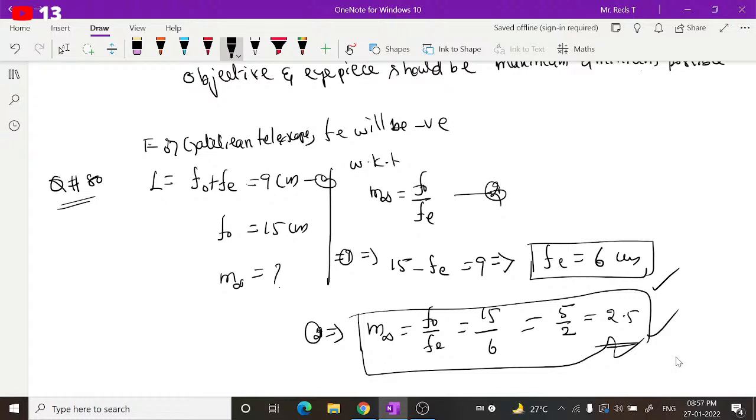I got fe is minus 6. Actually, here no need to worry about the sign, guys. Of course, you can take it as minus, but magnification means only the value, if you consider that, you'll get this one. Fe can be 6 or minus 6, because I said already, if you consider fe and simplify, then you will get minus. Here itself, if you substitute with sign convention minus fe, then you will get 6. That is the meaning of it.